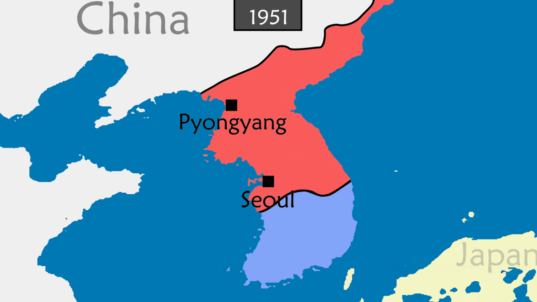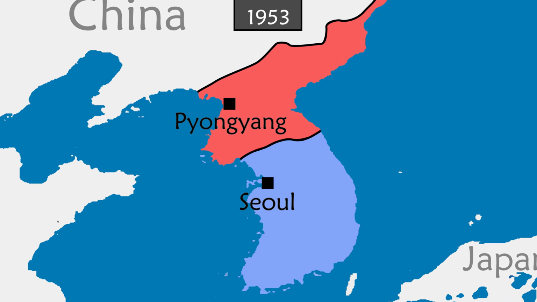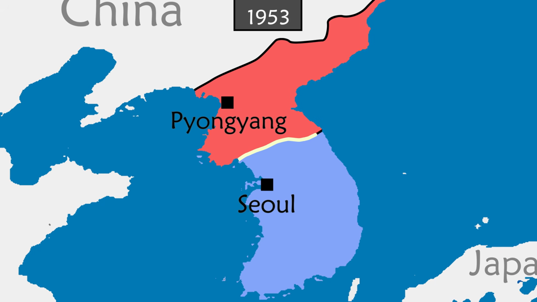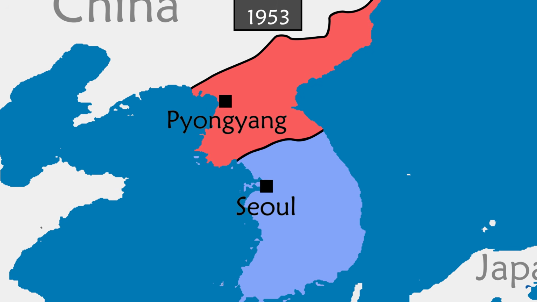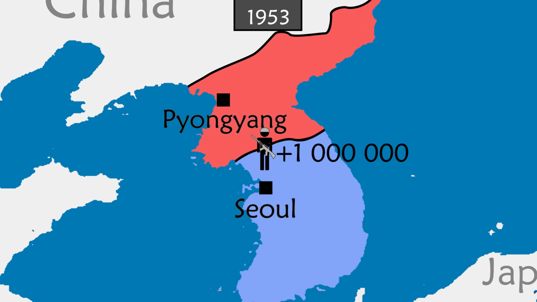After 3 years of war and nearly 3 million dead, a non-aggression pact is signed and a new border is created with a demilitarized zone 250 kilometers long and 4 kilometers wide. This is a misnomer because it is still one of the most militarized areas in the world, with a permanent presence of over 1 million soldiers.